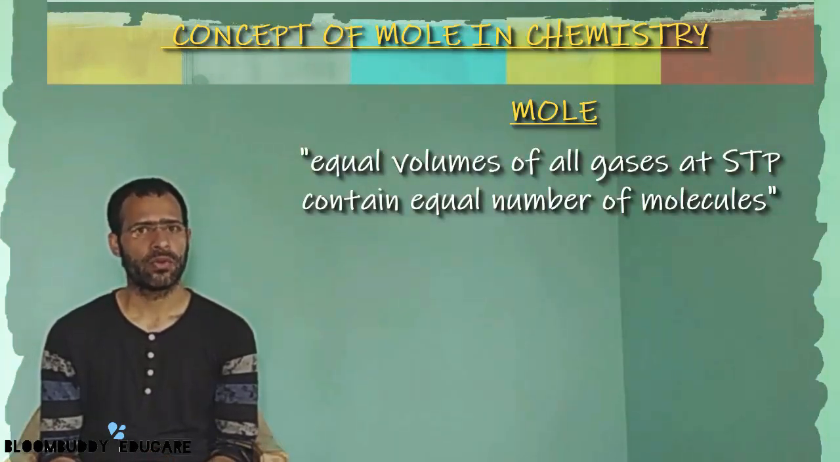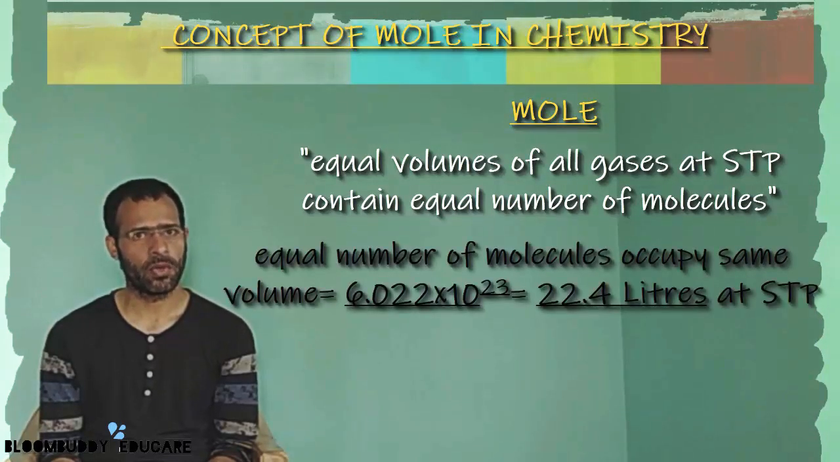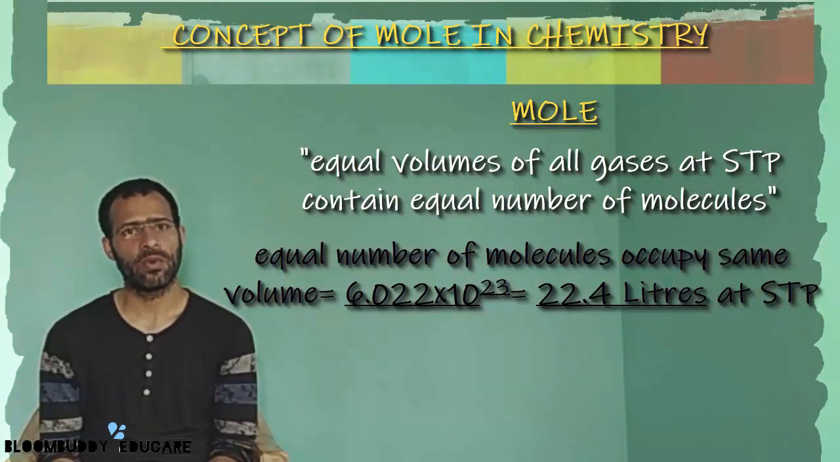Further, according to Avogadro's law, equal volumes of all gases at the same temperature and pressure always contain an equal number of molecules. In other words, an equal number of molecules of different gases at standard temperature and pressure will occupy the same volume. It has been experimentally found that around 6.022 into 10 raised to the power 23 molecules of different gases at standard temperature and pressure occupy the same volume, and that volume is around 22.4 liters.